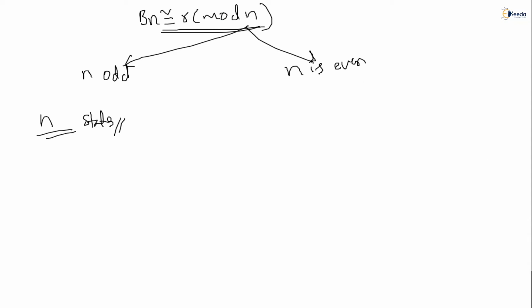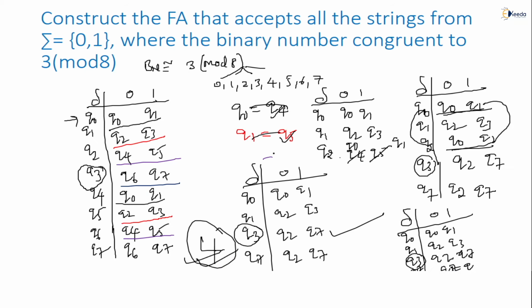When n is even, I have to make cases again. All of you please understand. If you are able to make n equal to some 2 power m form. Example, 4 is there, I can write 2 power 2. Can I write it or not? Yes. If n is 8, 8 is an even number, right? So I can write 8 as 2 power 3. When n is even, if you are able to write n equal to 2 power m, in that case m plus 1 states we will get. How many states? m plus 1. Example, so I'll take an example here.